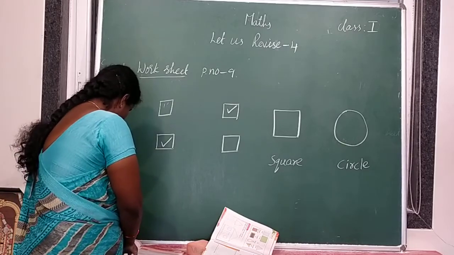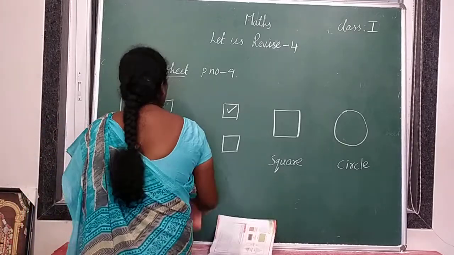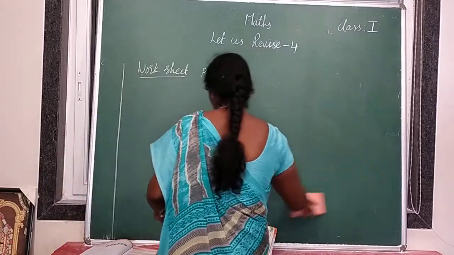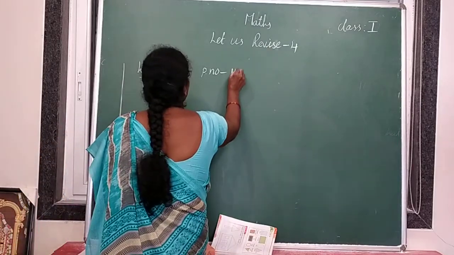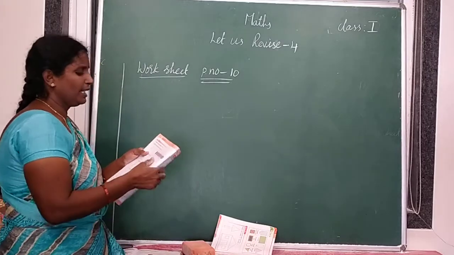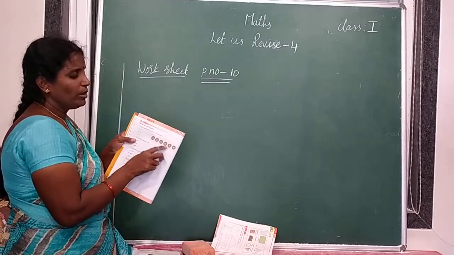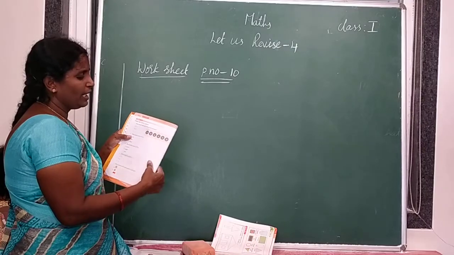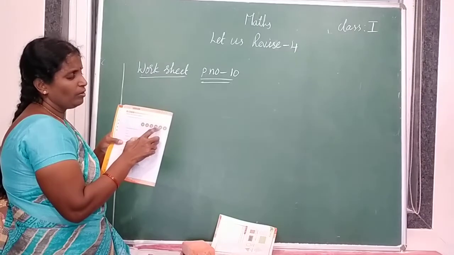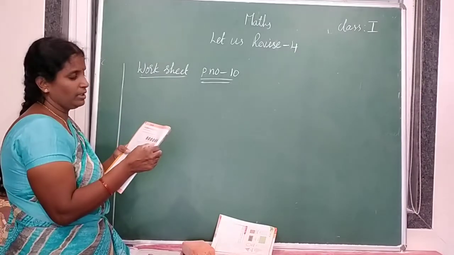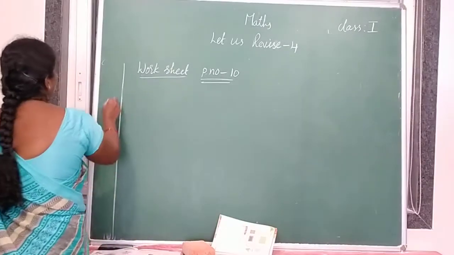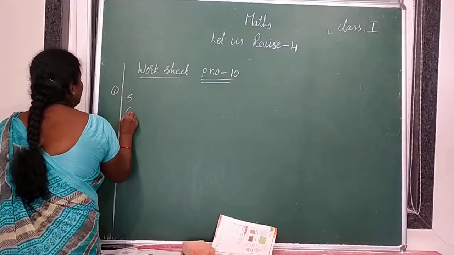Take out your worksheets, page number 10. Workbook, page number 10. MCQs are there. MCQs, multiple choice questions. How many balls are there in the picture? So count the number of balls. 1, 2, 3, 4, 5, 6 balls are there. So you have to put the tick for the correct option. So first one, 5, 6, 7.